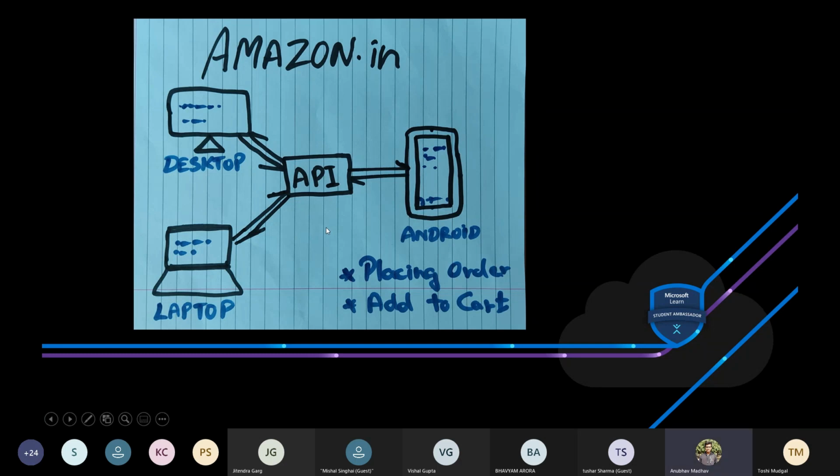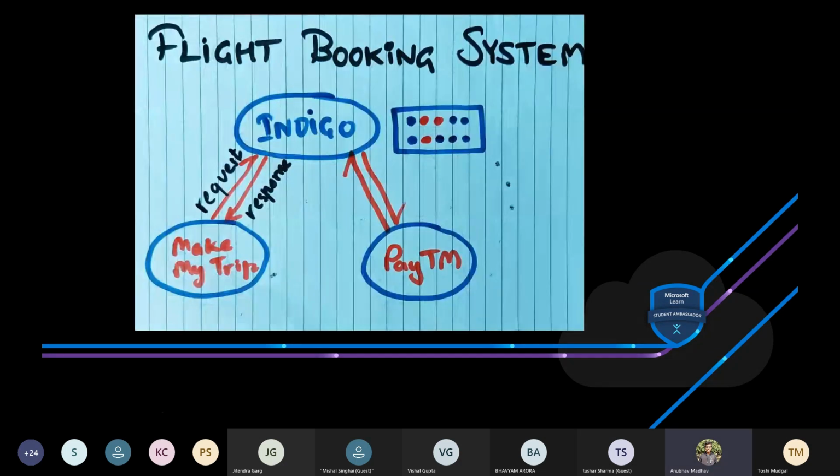And moreover, API is majorly used in different websites, with completely different domains. For example, if you want to book a flight ticket, we rarely visit websites of airlines like Indigo, Go Air, or Air India. We make use of websites like MakeMyTrip, GoIbibo, or even Paytm. So what happens is that airlines like Indigo and Air India have provided their APIs to websites like MakeMyTrip and Paytm, and they have allowed Paytm to book tickets for them.